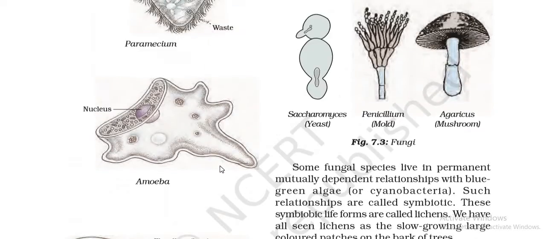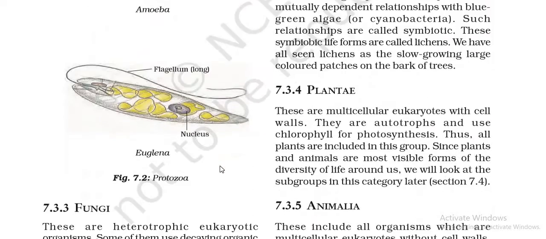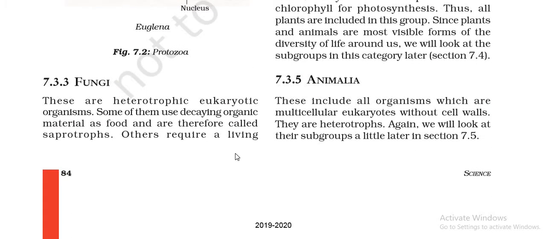right? Now moving further, we have our third kingdom, which is kingdom Fungi. Kingdom Fungi, children, has eukaryotes which are multicellular, and they also have a cell wall. You have to remember that their cell wall is made up of chitin, and chitin is also called the fungal cellulose. You have studied this already in lesson 5, that is, Cell, the Fundamental Unit of Life, under the heading cell wall. Now they are heterotrophic.